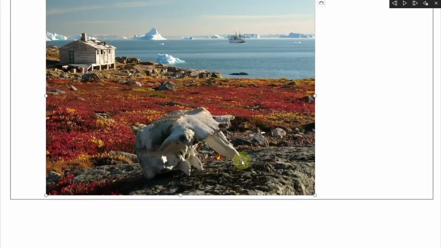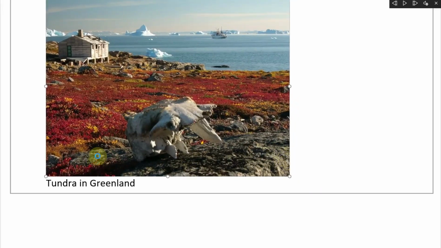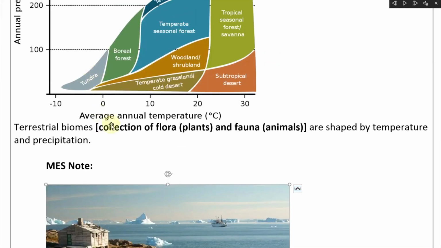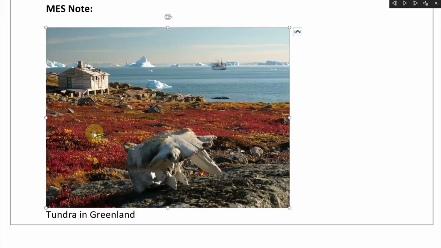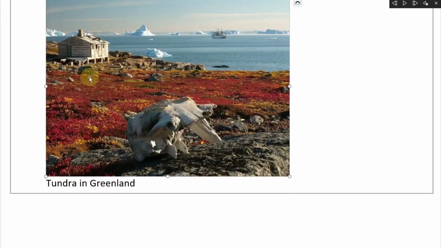So let's look at a tundra, just to illustrate how it would look. So there's tundra in Greenland. Notice how it's very low precipitation, and it's also super cold. So over here there isn't that much vegetation. There are some icebergs, so you can tell it's super cold over there. Very, very fascinating. Yeah, so some people live there.